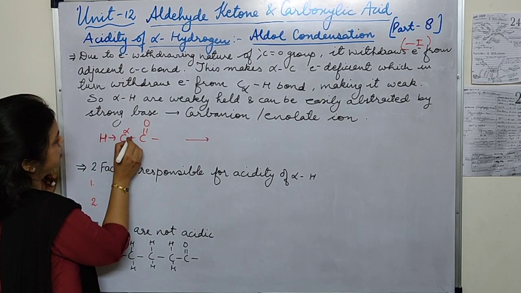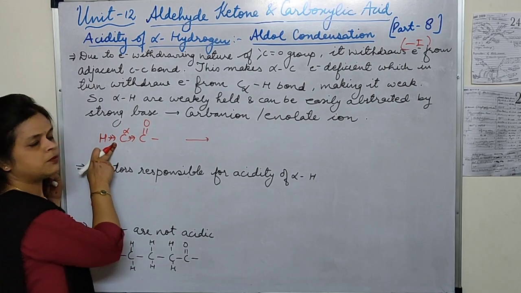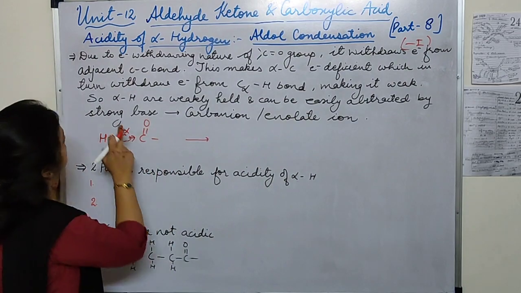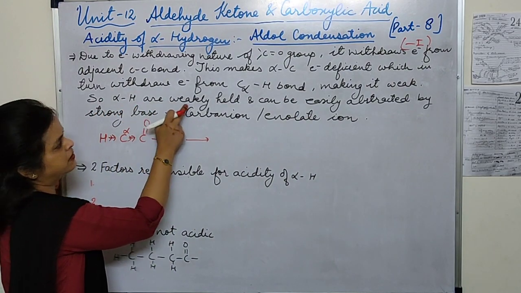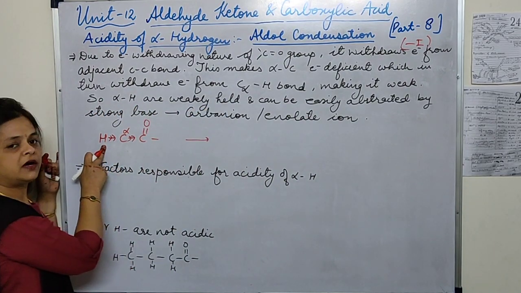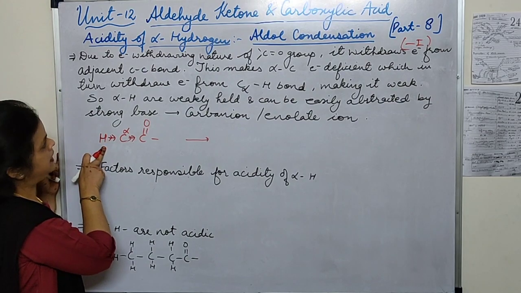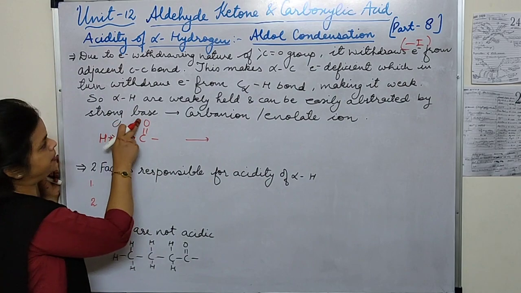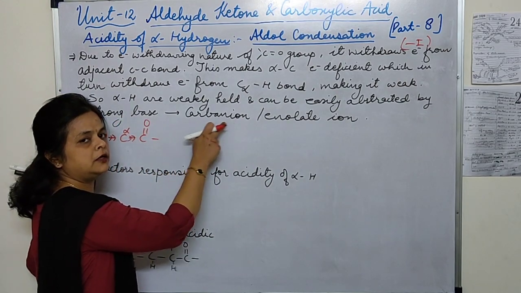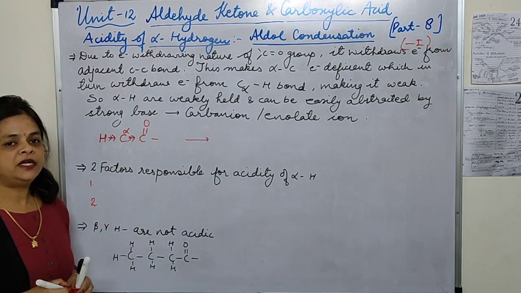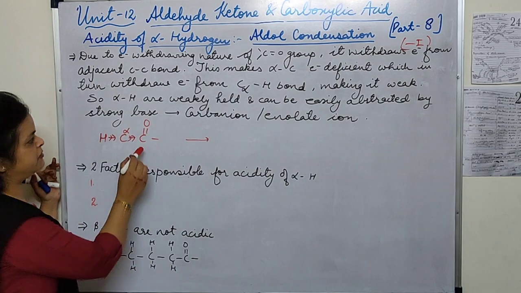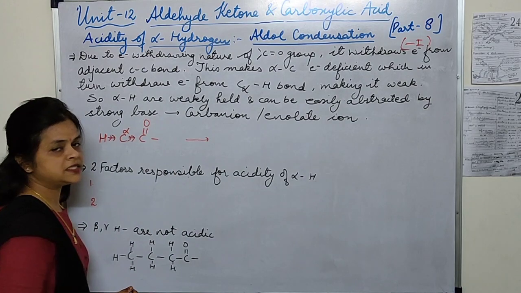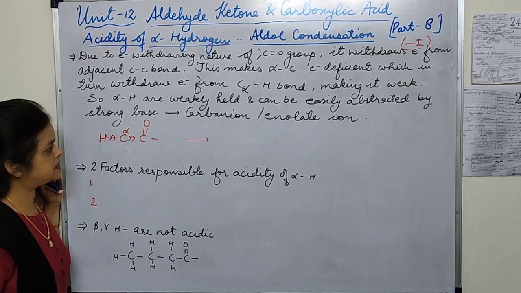In this way this bond becomes weak, and so the alpha hydrogens are weakly held. They can be easily abstracted by a base to form a carbanion or enolate ion. So we have seen that because of the minus I effect of the carbonyl group, a chain of electron pulling is created.